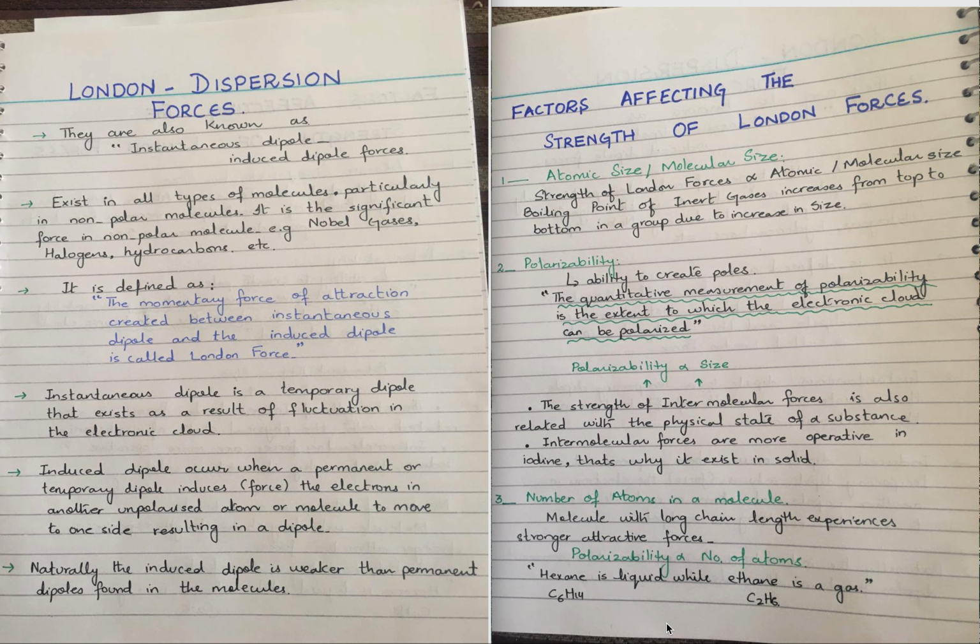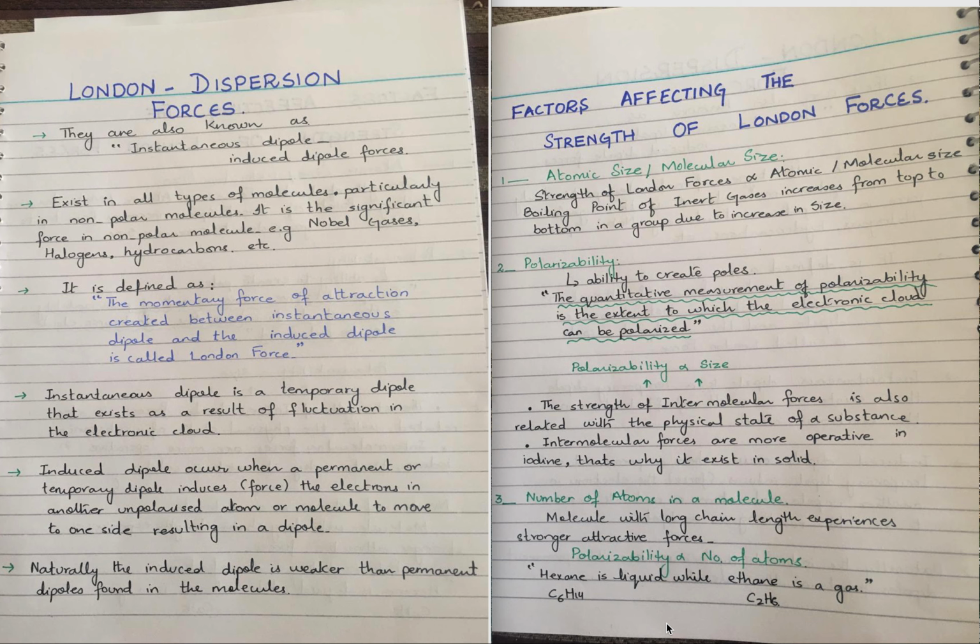that we observe the boiling point of inert gases increases from top to bottom in a group. For example, helium, neon, argon, krypton, xenon, radon: the boiling point of radon is higher as compared to helium. Why? Because they are noble gases, they are non-polar, they exhibit London dispersion forces, and moving top to bottom in a group, the atomic size is increasing, and as a result the ability to get polarized is also increasing, and ultimately it results in the increase in the boiling point of the inert gases.